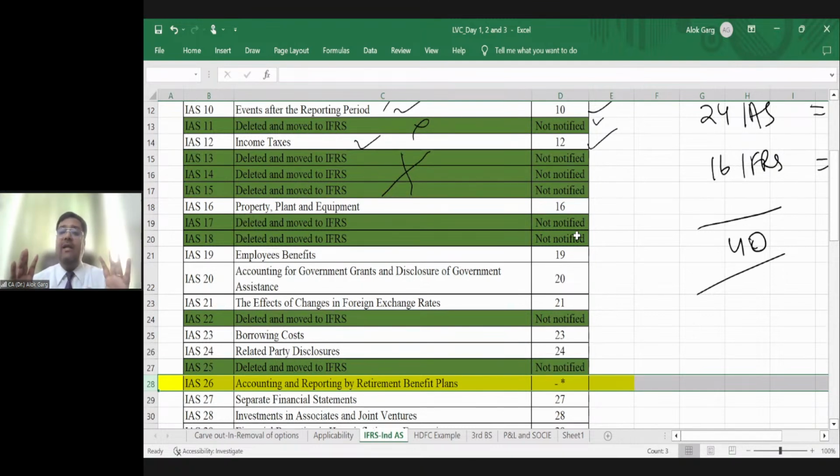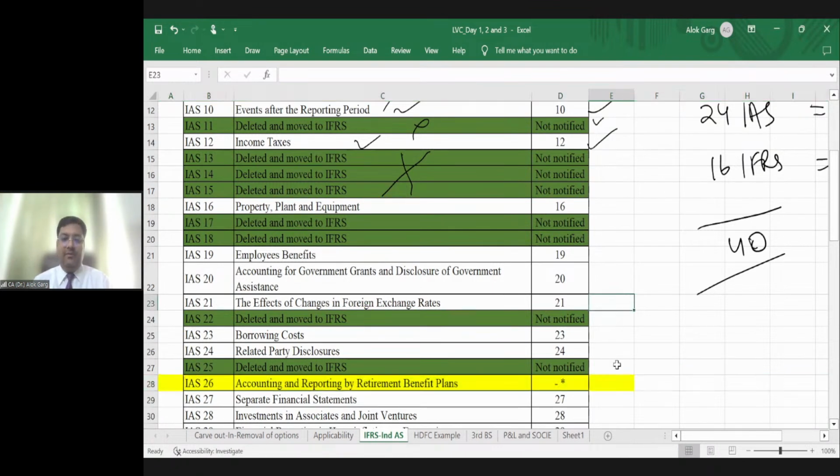So that is why we have not issued the counterpart Ind AS of IAS 26. Whenever Ind AS becomes applicable to trusts or non-corporate entities, probably then we will notify this standard. Is that clear? As of now, Ind AS is only applicable to companies. We will discuss the applicability in detail, but as of now, it is only applicable to companies. Okay, very good.